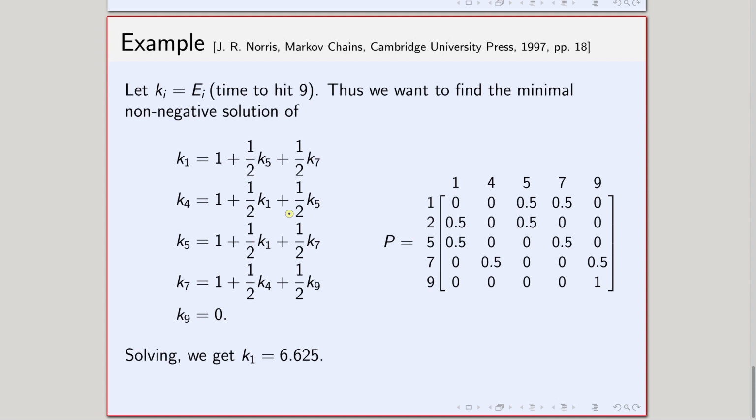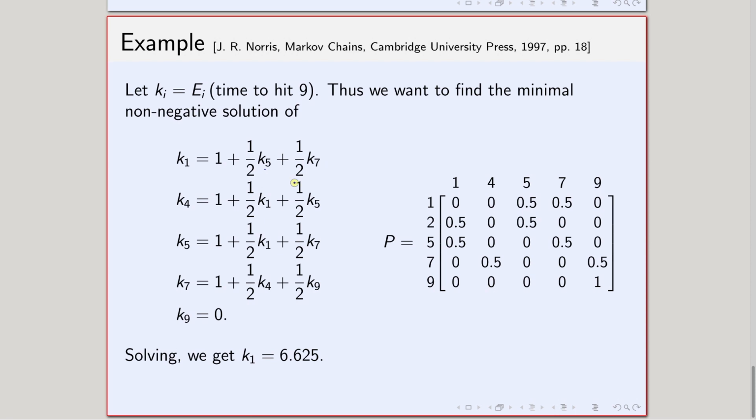And here also the idea is the same. When I am talking about K1, from 1 I can only move to 5 and 7. So that means it will be 1 plus P15 times K5 plus P17 times K7.